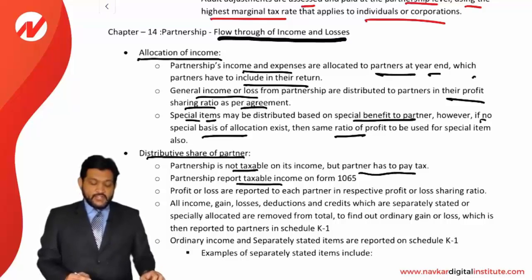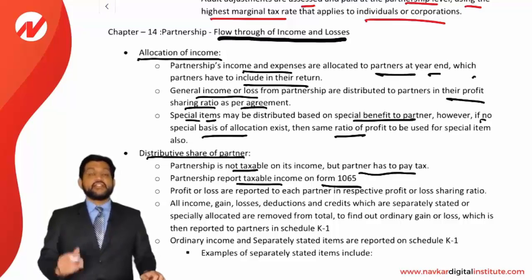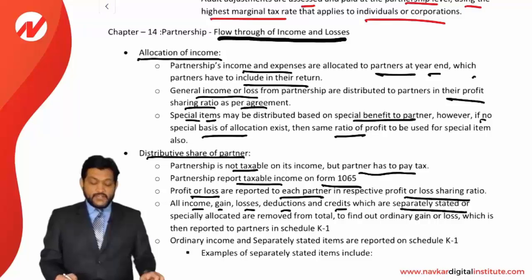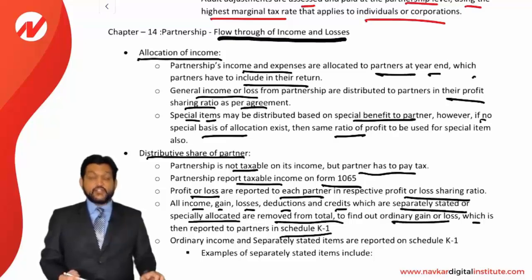Partnership reports a taxable income on Form 1065. Profit or loss is reported to each partner in the respective profit or loss sharing ratio, as we discussed. All the incomes, gains, losses, deductions and credits which are separately stated or specially allocated are removed from the total to find out ordinary gain or loss, which is then reported to the partners on Schedule K-1.